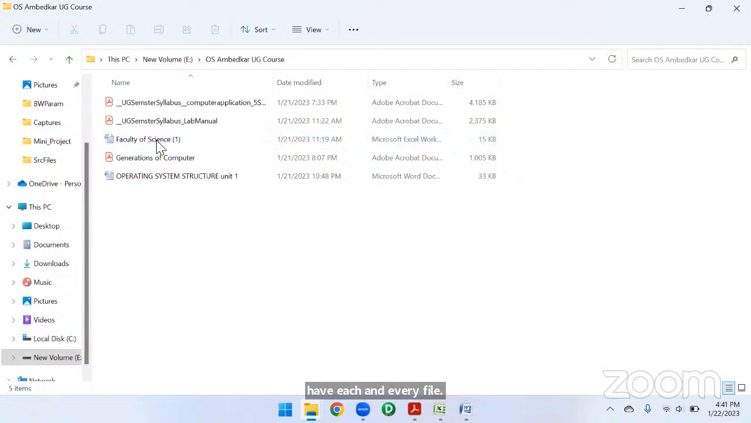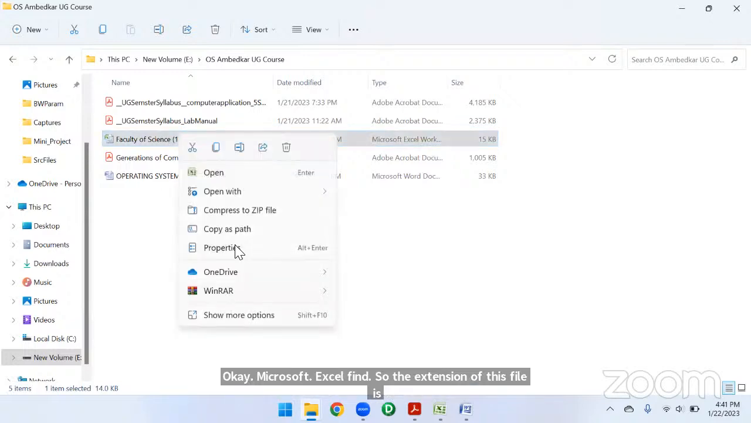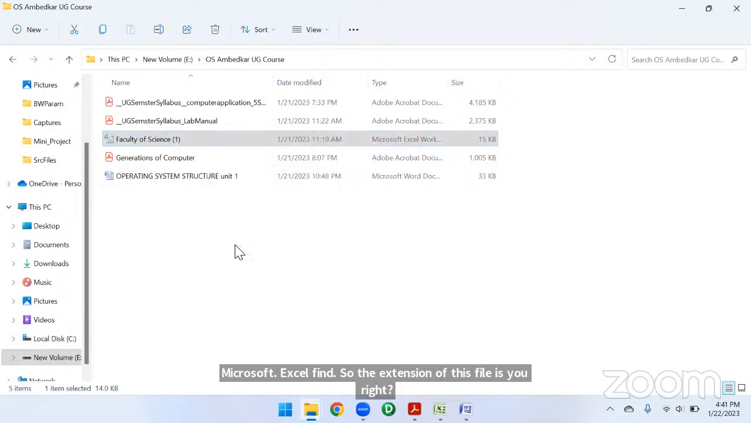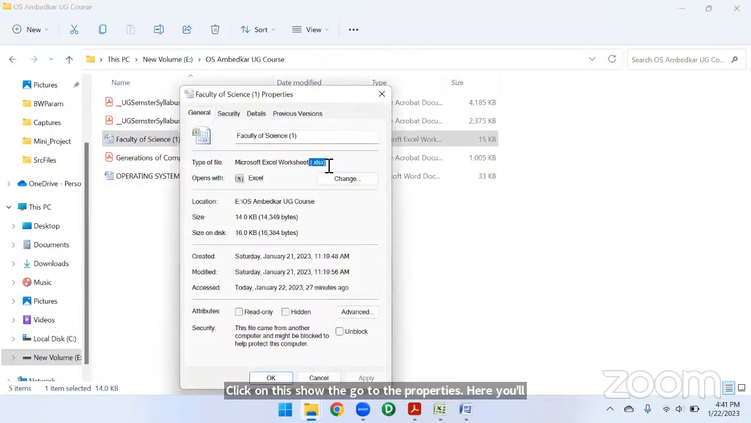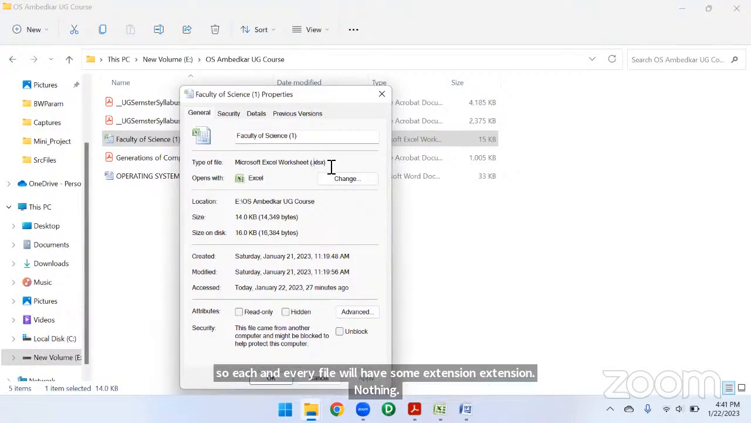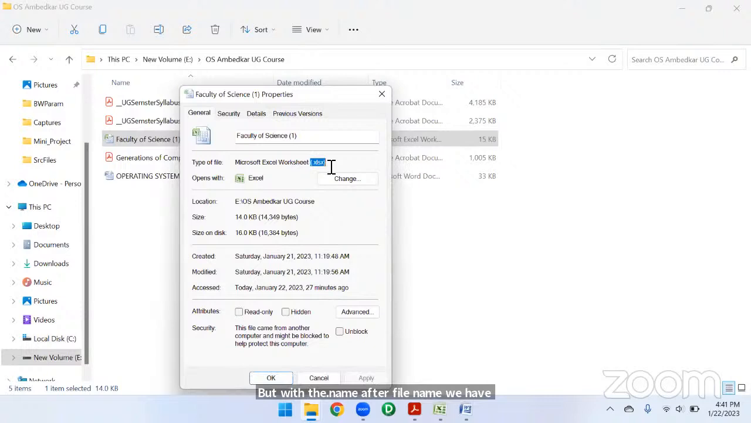Like this is an Excel file, a Microsoft Excel file. So the extension of this file is, you right click on this, go to the properties. Here you will find XLS, dot XLS, right? So each and every file will have some extension. Extension is nothing but the dot name. After the file name we have a dot, and after the dot we will have some name. With that name and dot, it will identify which type of file it is, right? If it is an XLS, it will be called an Excel file.